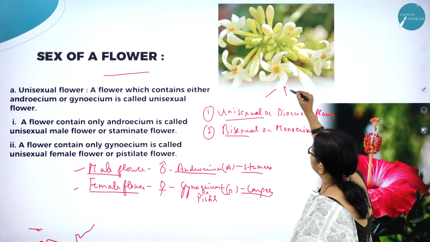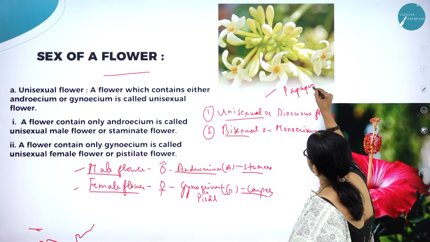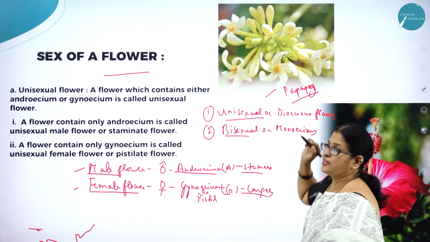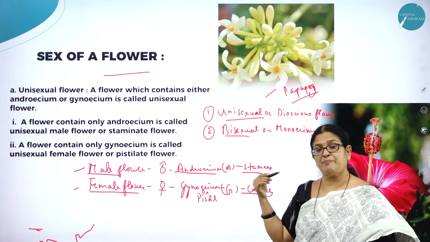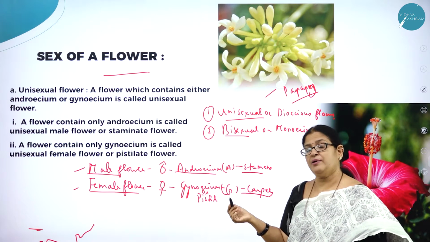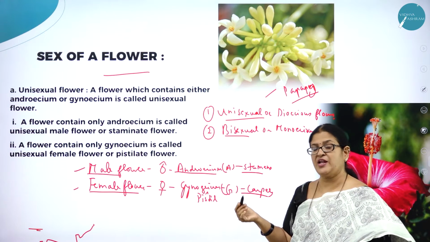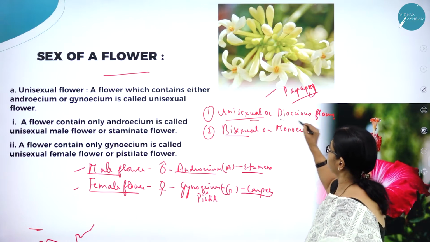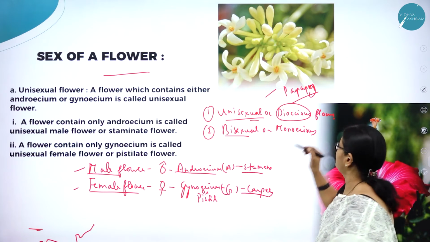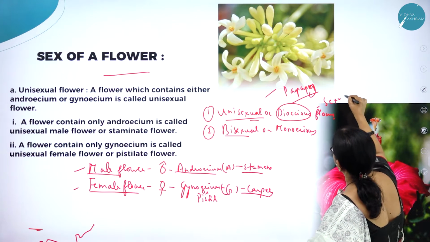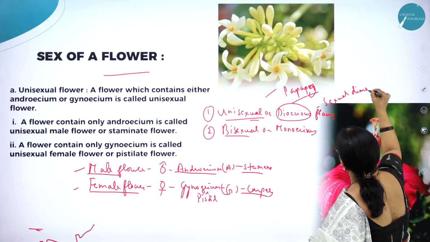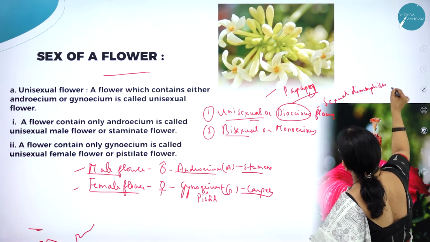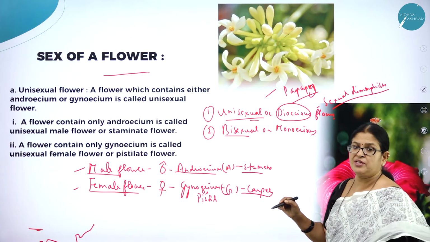For example, you can see the papaya flower, where the sexes are separate. Male plant produces male flowers and female plant produces female flowers. So unisexual, also called dioecious, sexual dimorphism. So you are able to distinguish the male from the female.